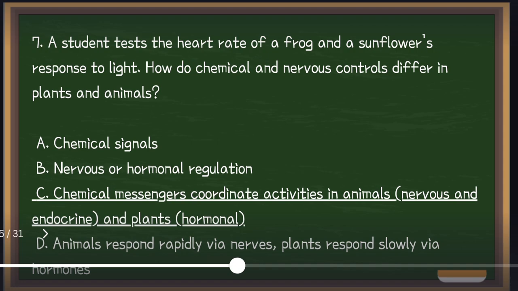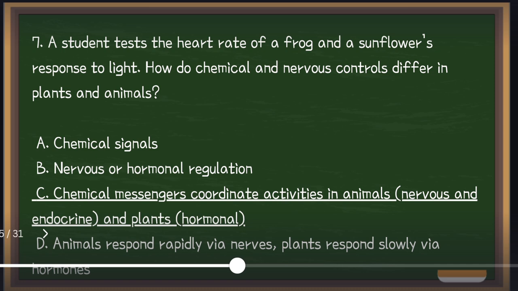Chemical messengers coordinate activities in animals through the nervous and endocrine systems, and in plants it is hormonal. So animals use both the nervous system and hormones to control body activities. The nervous signals are fast, while hormonal signals are slower.